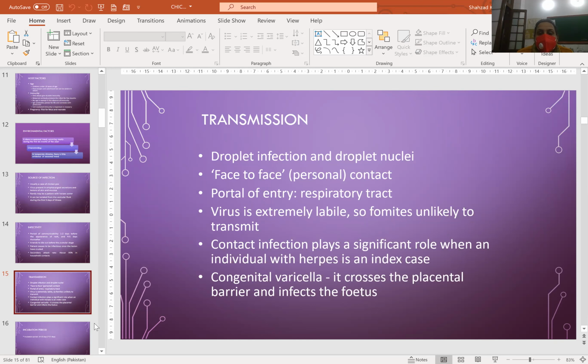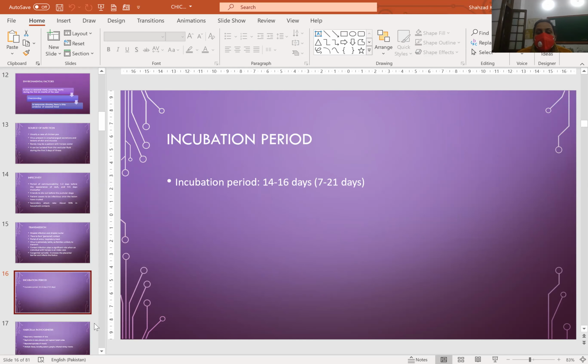Transmission. Droplet infection and droplet nuclei, face-to-face personal contact. Portal of entry is the respiratory tract. Virus is extremely labile, so fomites are unlikely to transmit. Contact infection plays a significant role when an individual with herpes zoster is the index case. Congenital varicella: it crosses the placental barrier and infects the fetus. Incubation period ranges from 14 to 16 days, but usually it is from 7 to 21 days.